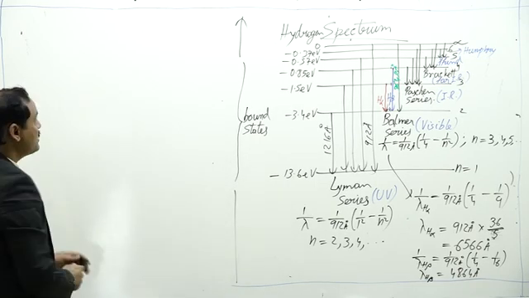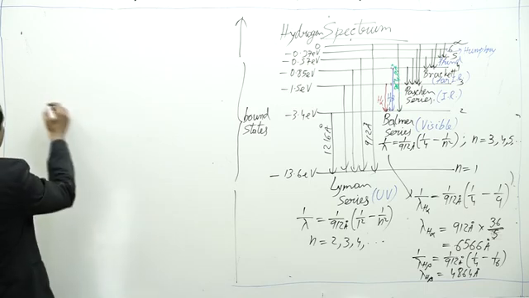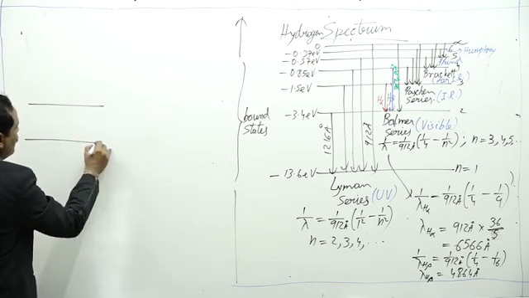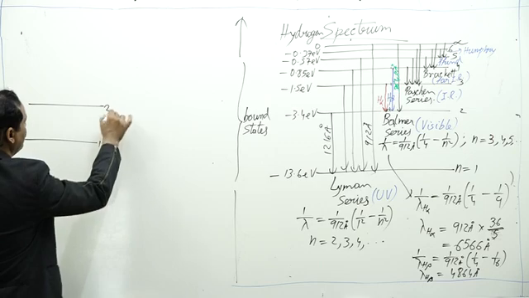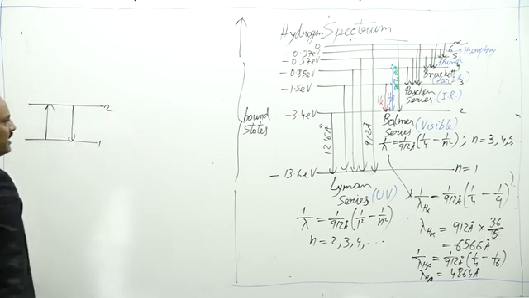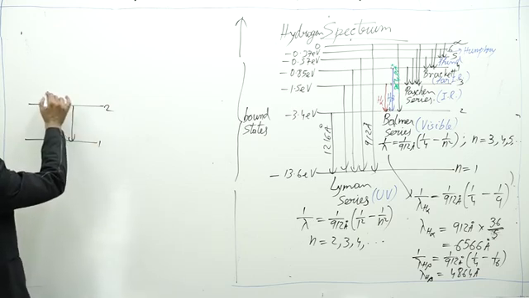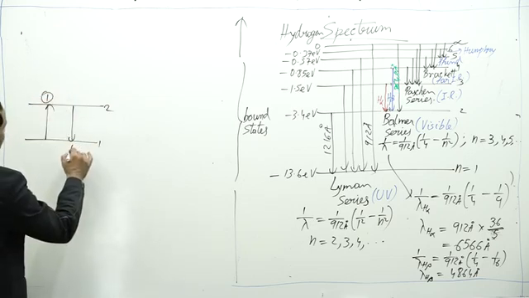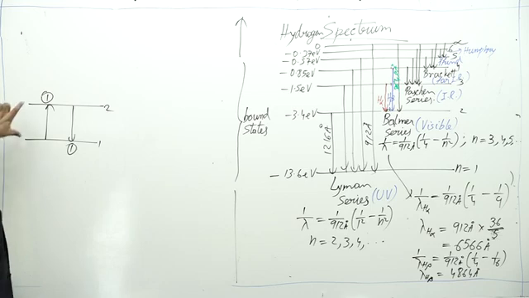So number of lines in a spectrum: suppose we have only 2 energy levels available where excitation and de-excitation can take place, there is only one way of excitation and only one way of de-excitation. So in the absorption spectrum there will be one line, in the emission spectrum there will also be one line.